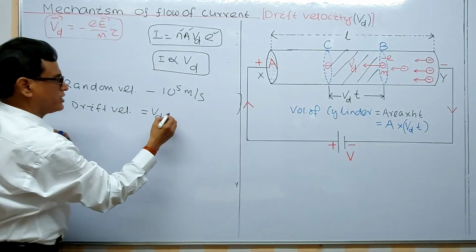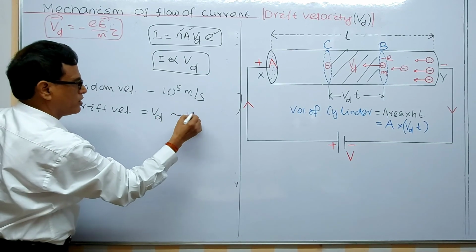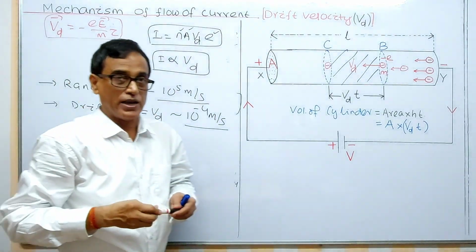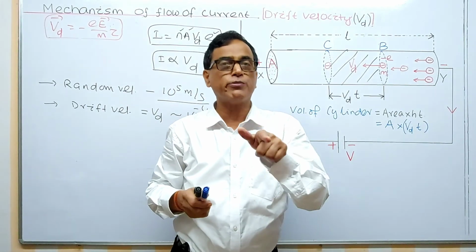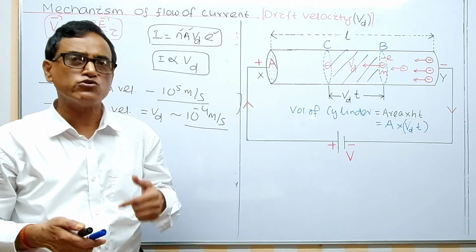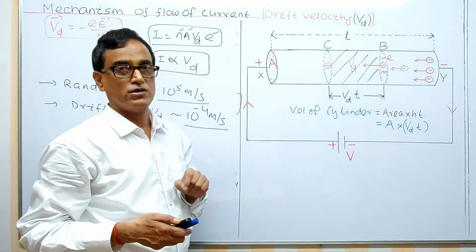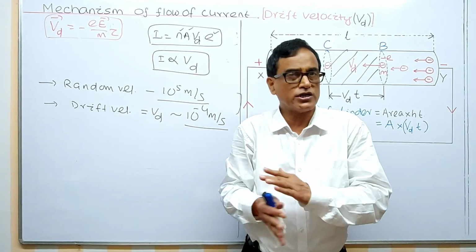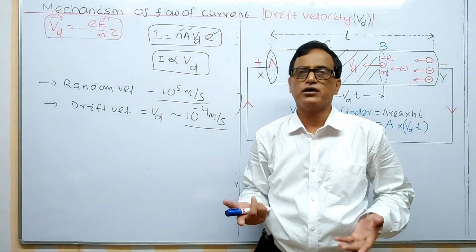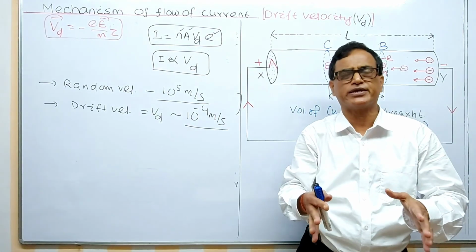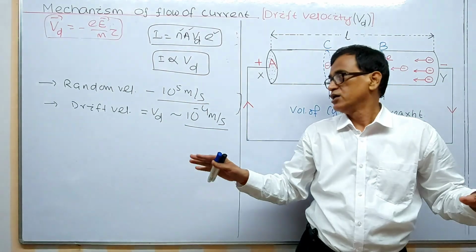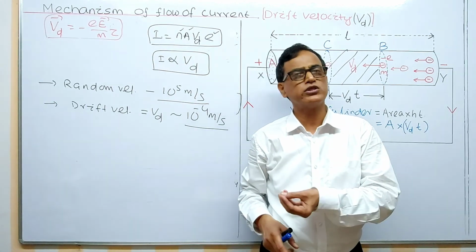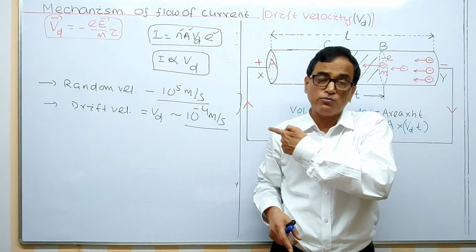And this velocity, remember this one, is of the order of 10 to the power minus 4 meter per second. Data you should remember. What is the meaning of equal to and of the order of? Many students ask what is 'of the order of'. See, we are calculating in general, not for iron, not for copper, not for silver, not for gold, not for any specific material. We are taking a generalized one for any material. So this is of the order of 10 to the power minus 4, meaning for which 1 into this, for which 2 into this, for which 2.1 into this, but the power must be that.